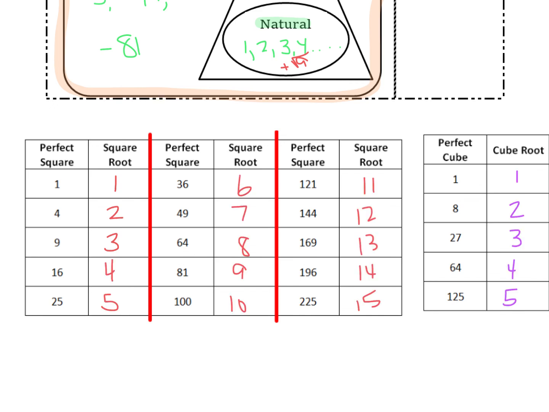I didn't list all of the perfect squares and perfect cubes in the world, obviously, but you can see that these numbers for your perfect squares go up to the number 15, those are the ones you should be familiar with. So when you look at these and see a number like 144, that should ring a bell that the square root is 12. 196 being 14, so on and so forth. Same thing with your perfect cubes. You're probably familiar with 1, 2, and 3, understanding that 2 times 2 times 2 would give me 8, but knowing that 64 and 125 are on that list is pretty basic.